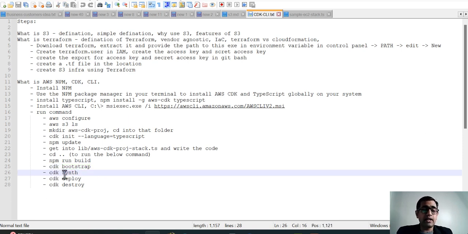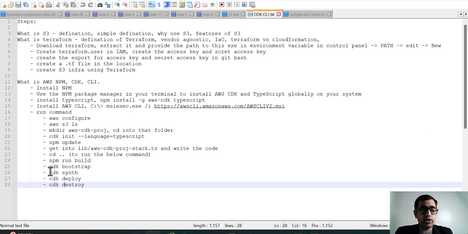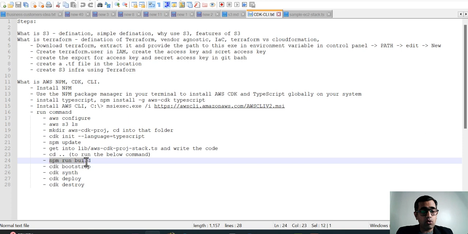Then I'll go ahead and create a synth. Synth means it creates a template of whatever resources will be created before you deploy your application. And then CDK deploy is the command wherein you will deploy the application, and CDK destroy is when you destroy your infrastructure.